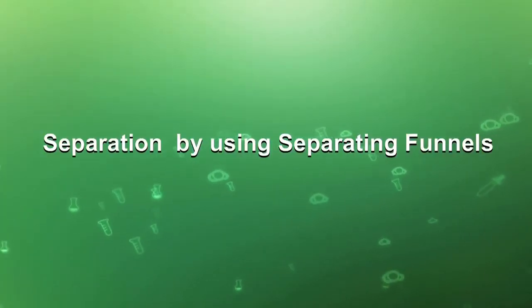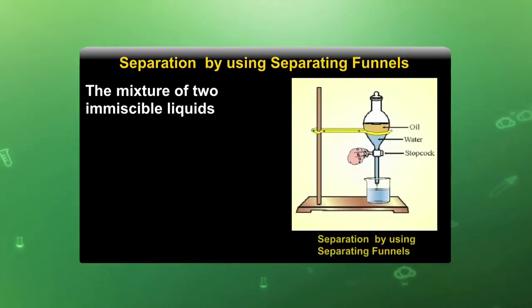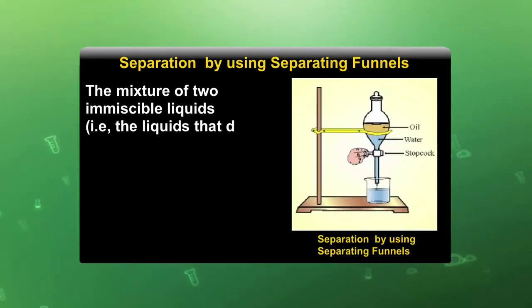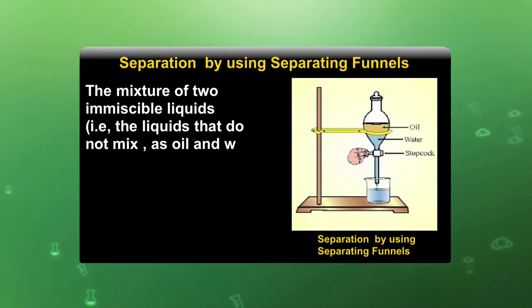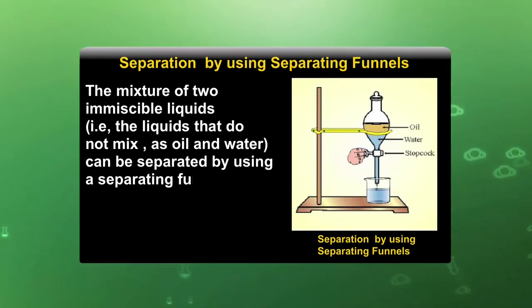Separation by using a separating funnel. A mixture of two immiscible liquids, that is, liquids that do not mix, for example oil and water, can be separated by using a separating funnel. Suppose mustard oil is mixed with water by mistake. There is no other method by which we can separate the mustard oil from the water. This is the only technique through which we can separate mustard oil from water, and the apparatus used is a separating funnel.